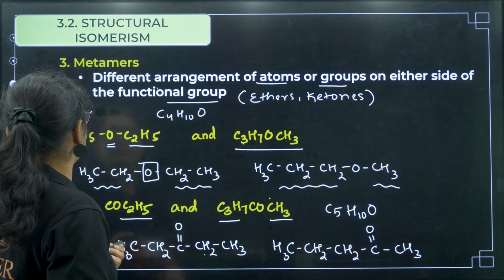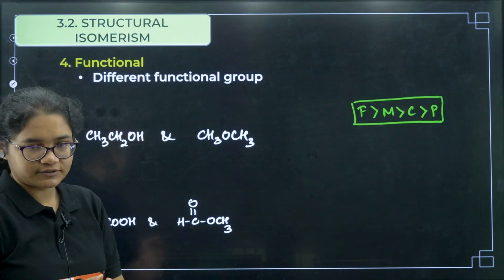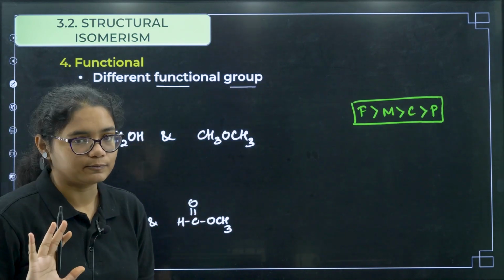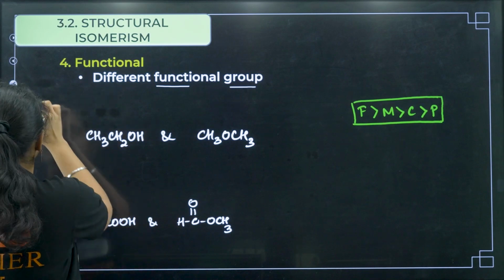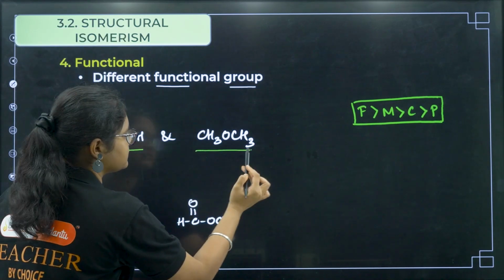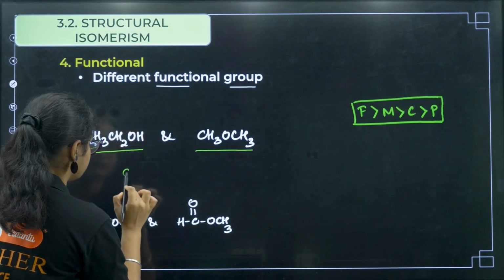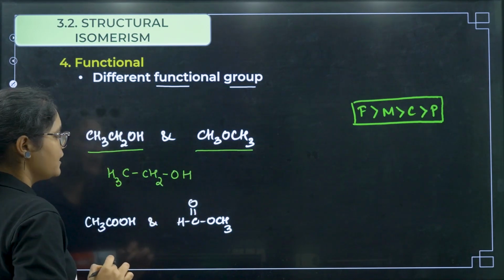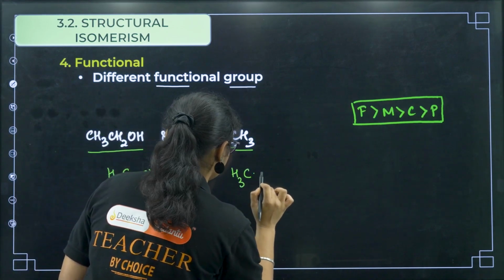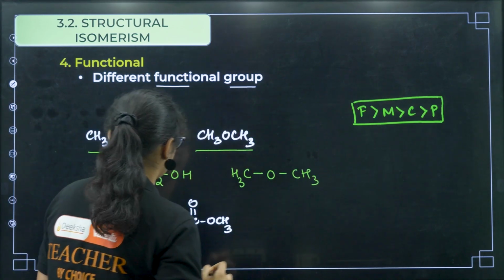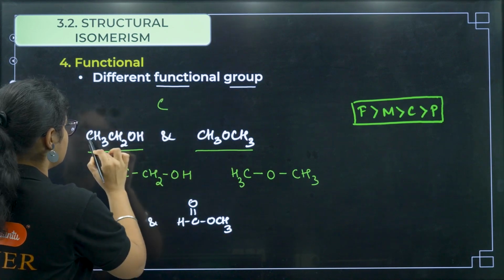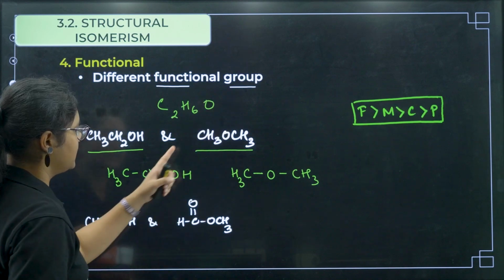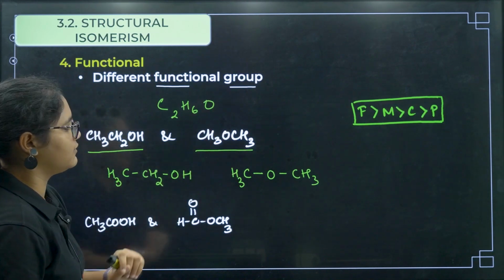Okay, fine. Next, coming to the functional isomers. It means different functional groups will be present, same molecular formula but different functional groups. Now you can see these two examples, CH3CH2OH and CH3OCH3. If I draw the structure of this one, it is CH3CH2OH, and this structure is CH3OCH3. Now can you see the molecular formula of both of them? You have 2 carbons, 6 hydrogens and 1 oxygen. Here also you have 2 carbons, 6 hydrogens and 1 oxygen, right?